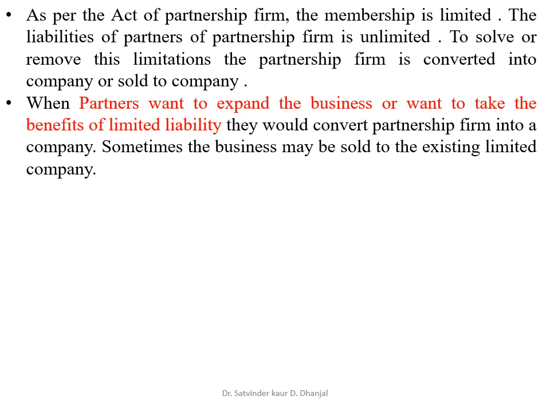Now, here I would like to explain the meaning of limited liability and unlimited liability. Limited liability means the business owner's liability for debt is restricted to the amount they put in the business.